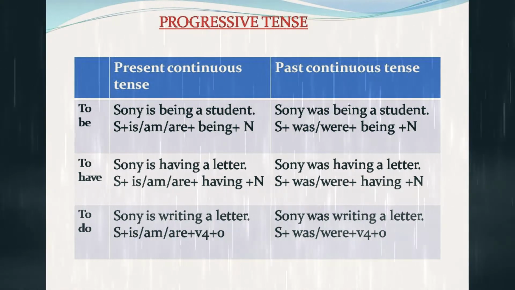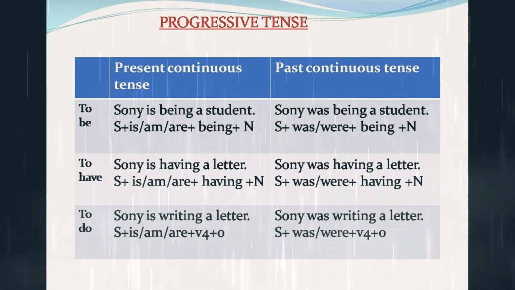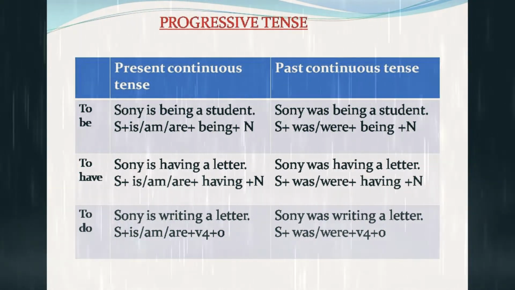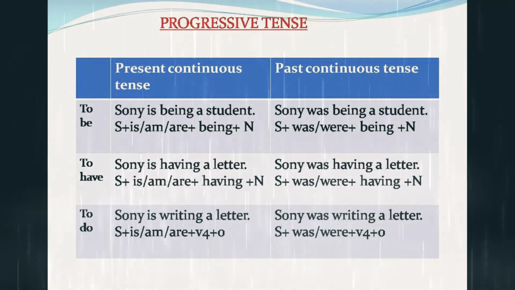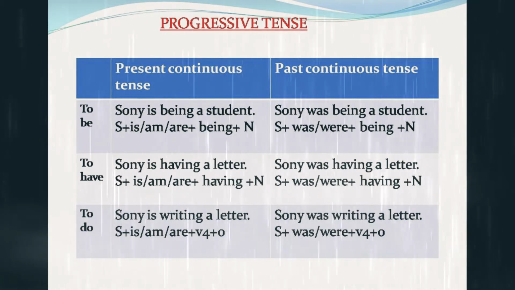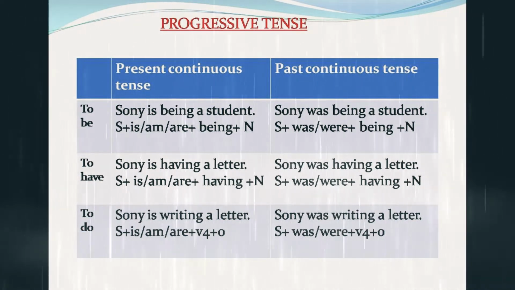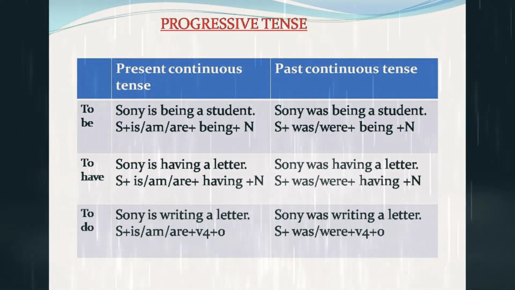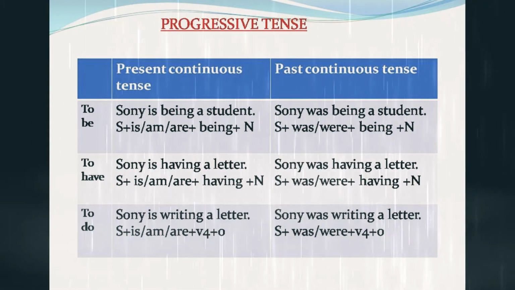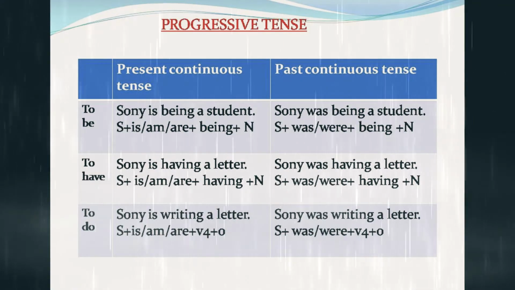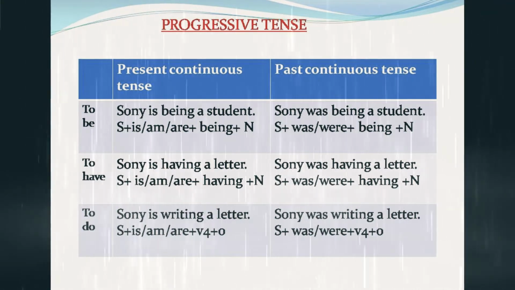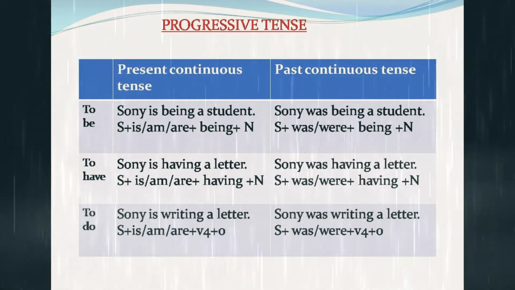Progressive tense. There is a comparison between present continuous tense and past continuous tense. There are three forms: to be, to have, and to do. Let's know the first one. To be form of the verb. Sunny is being a student. Sunny, subject. Is or am plus being, verb. A student, noun, is an example for present continuous tense.